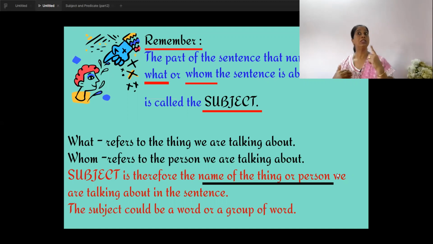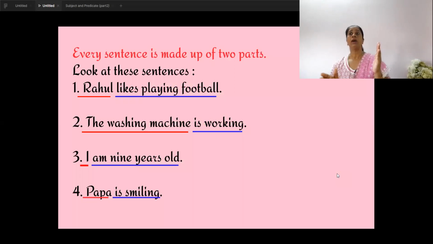Remember, subject could be a word or it could be a group of words. Like we have read in the example, Rahul likes playing football. Here the subject Rahul is just one word. But in the second one, we are talking about the washing machine.